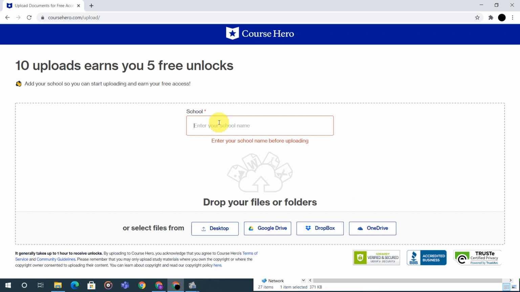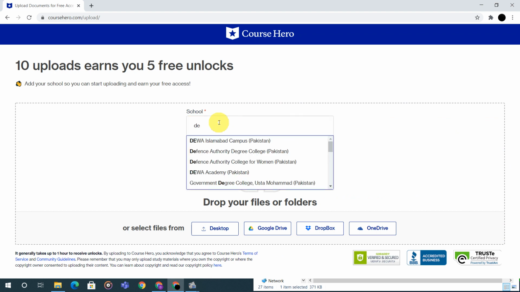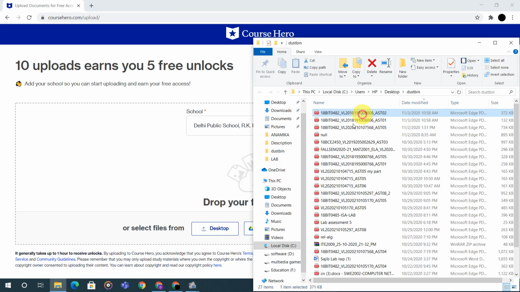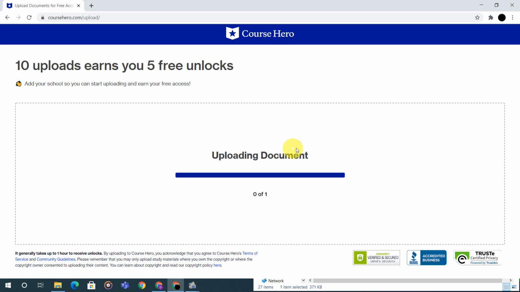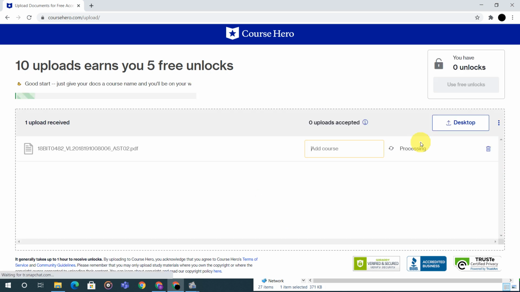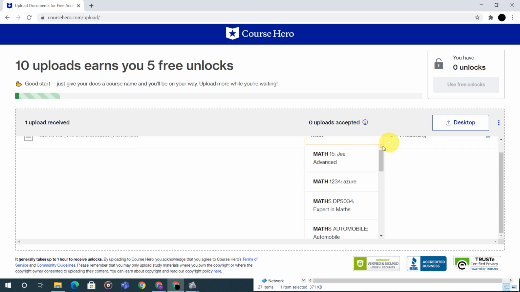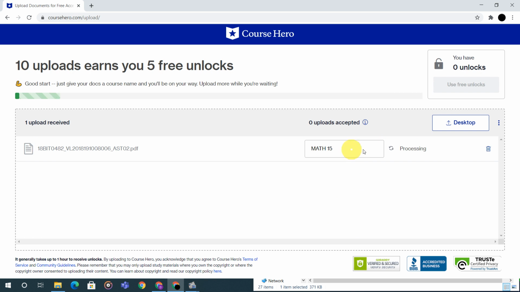School name, you can write anything. Okay, I will write Delhi, anything I took. Now drop your files here. Now I have to drop my file. Just pick it up and keep it here. Uploading one document will take a little bit of time, so I was not able to show you properly. And course name, you can say math. Okay, math, you can see this, and it will be processing.